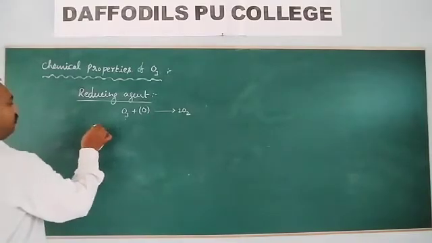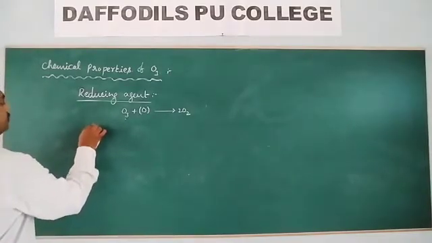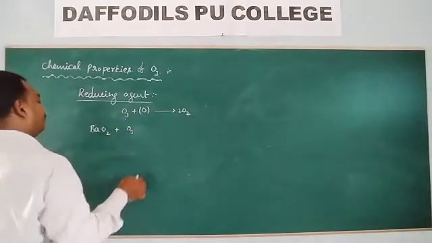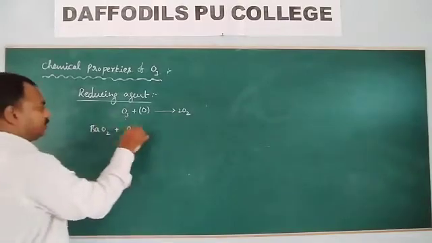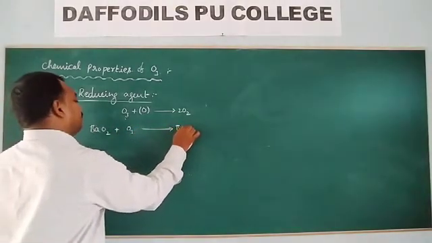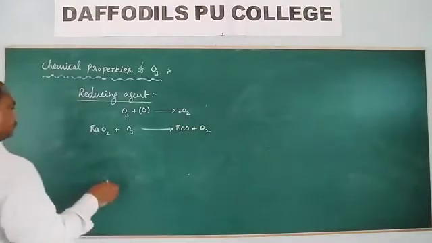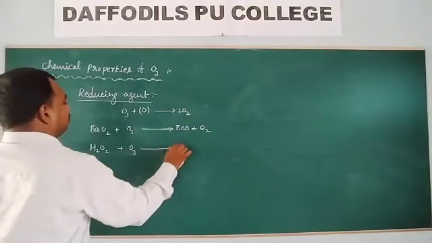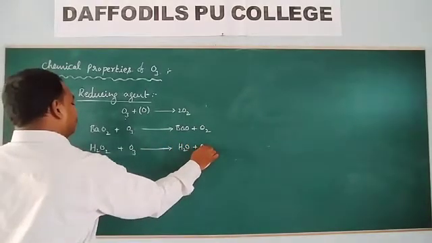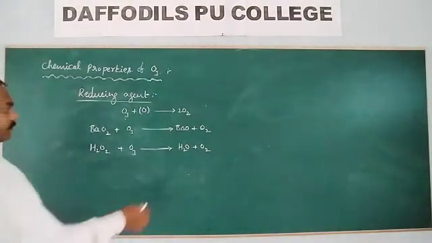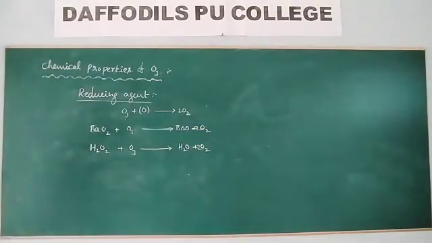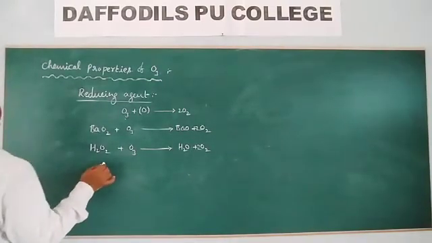Now we are going to discuss some examples. Take barium peroxide. Into the barium peroxide solution, when ozone gas is passed, we will get barium oxide and oxygen gas. Into hydrogen peroxide, when ozone is passed, you will get water and oxygen. So these are the reducing properties of ozone. We will look at another one.